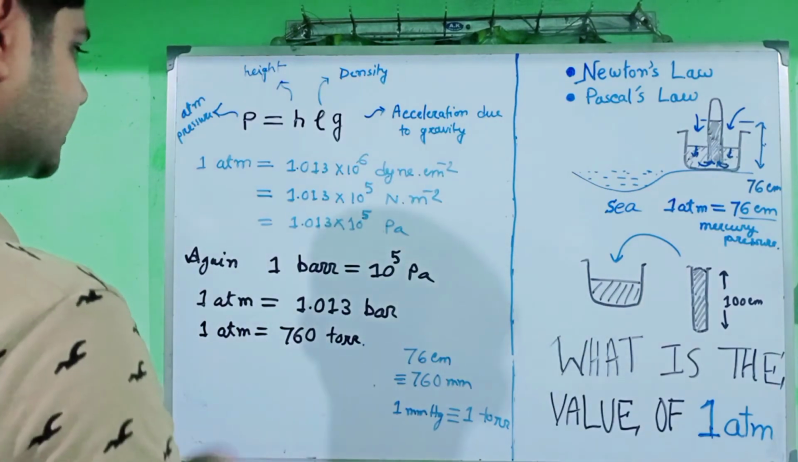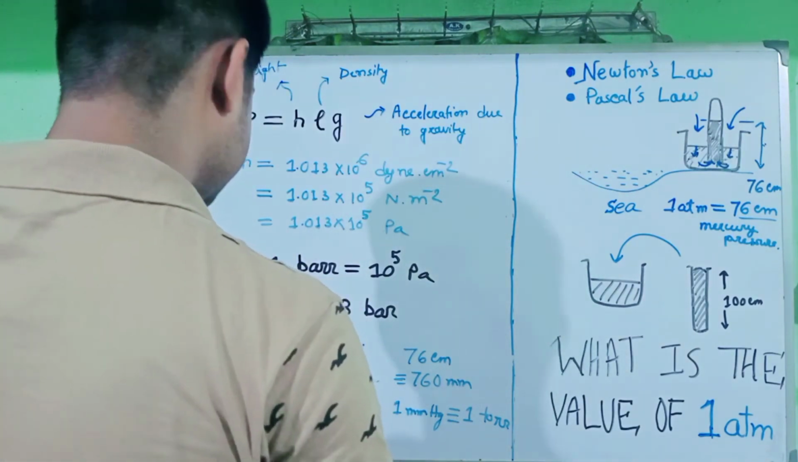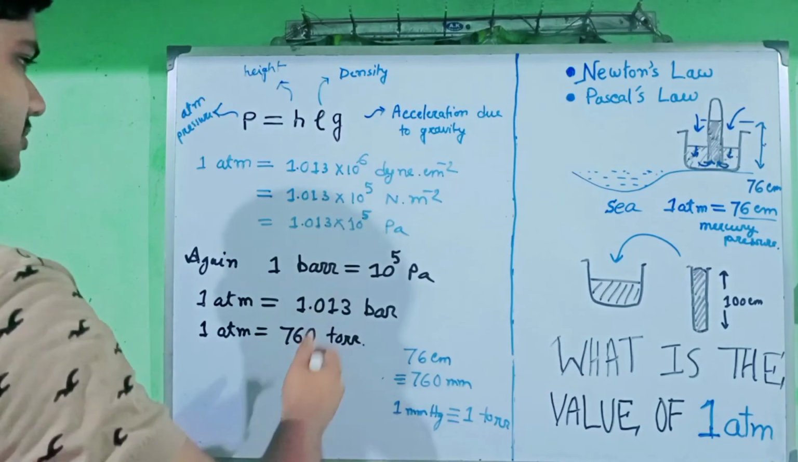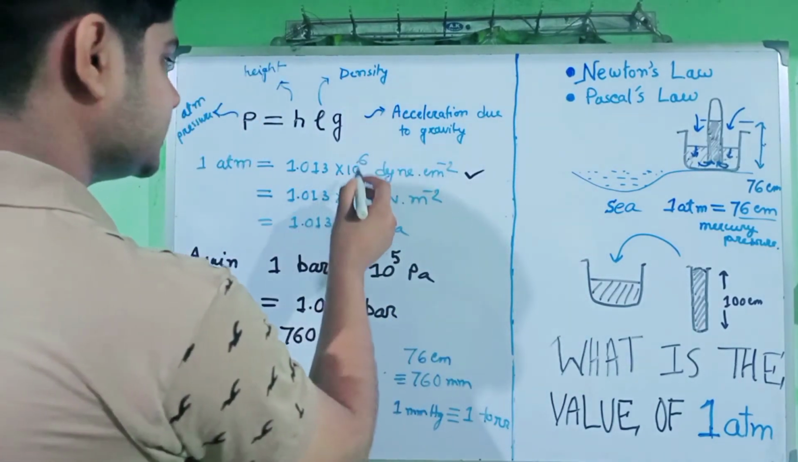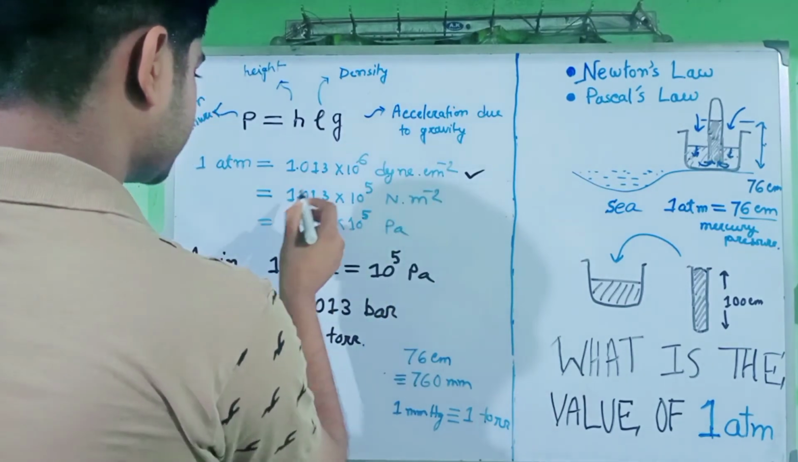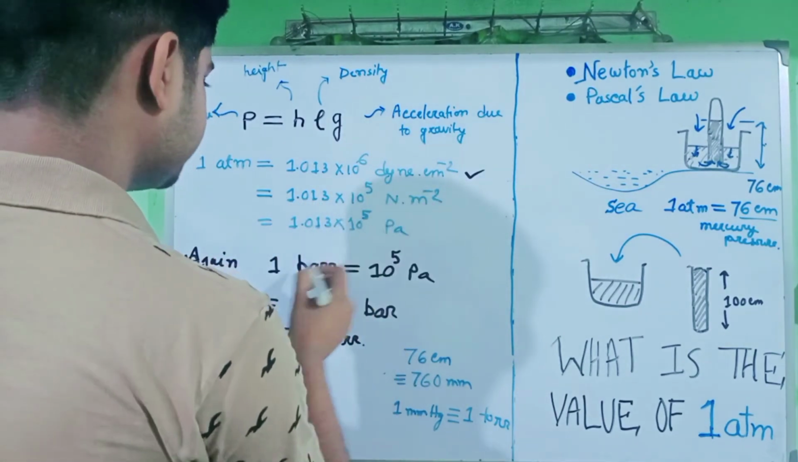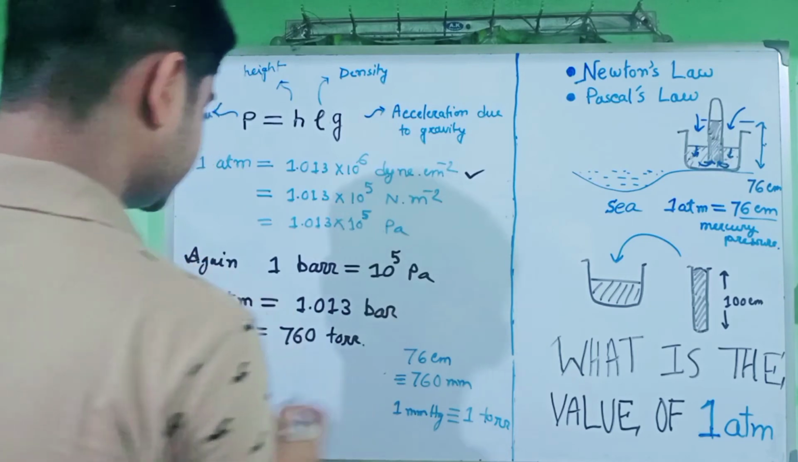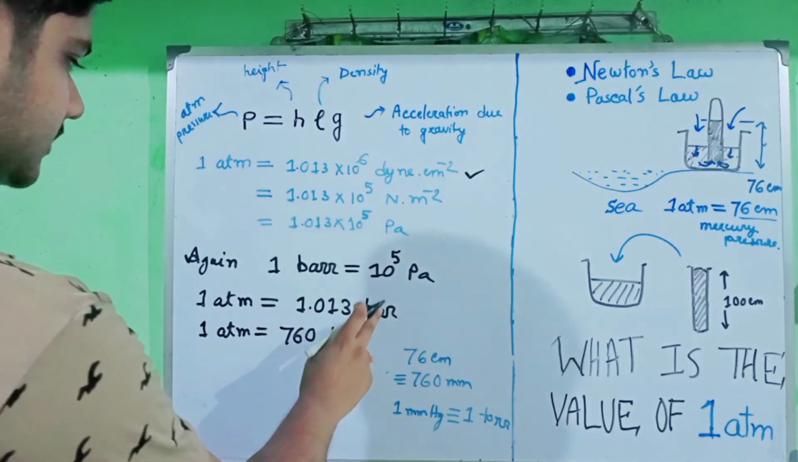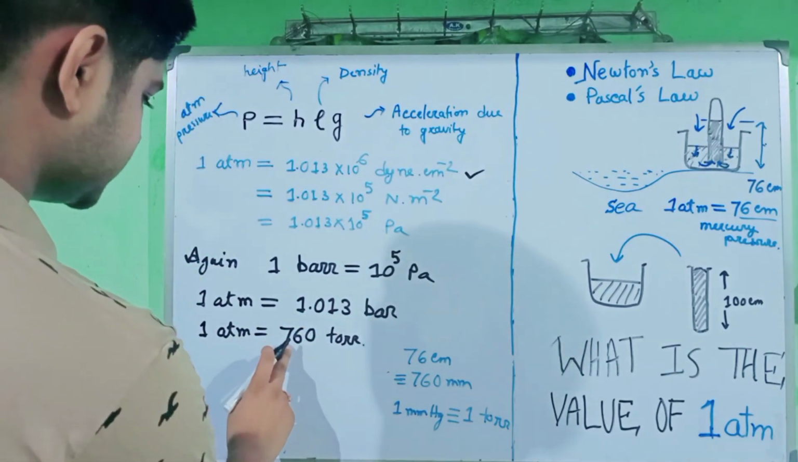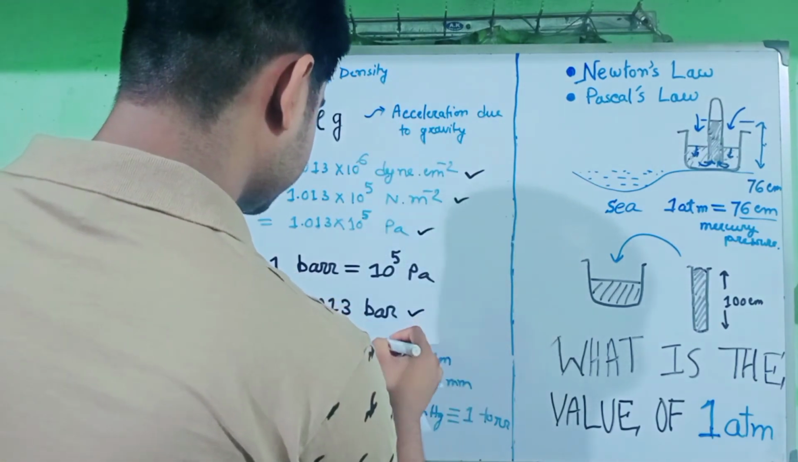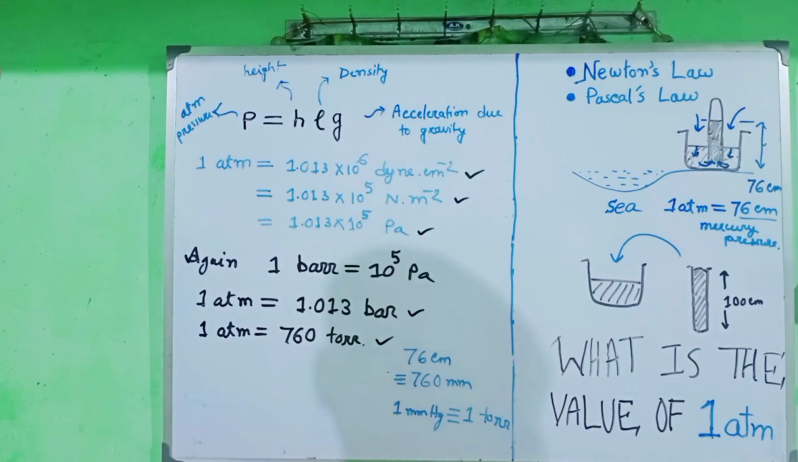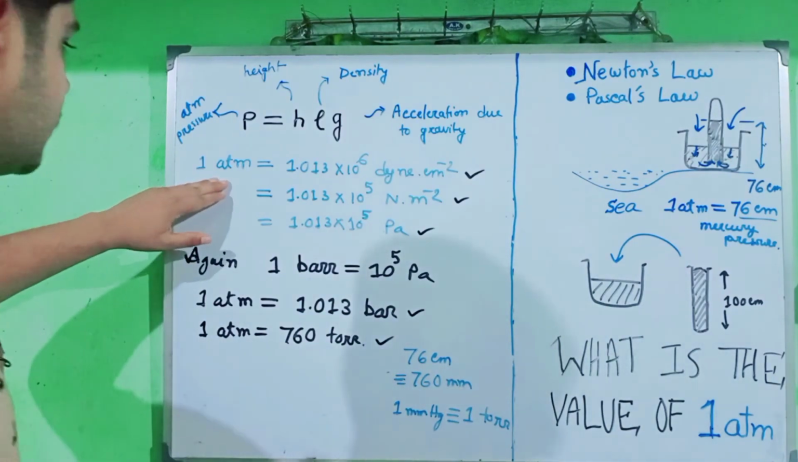So here are our 5 expressions and the relations between themselves. 1 atmosphere equals 1.013 into 10 raised to 6 dyne per centimeter square, 1.013 into 10 to the 5 Newton per meter square, 1.013 into 10 to the 5 Pascal, 1.013 bar, and 760 torr. These are our 5 expressions of the values of 1 atmosphere.